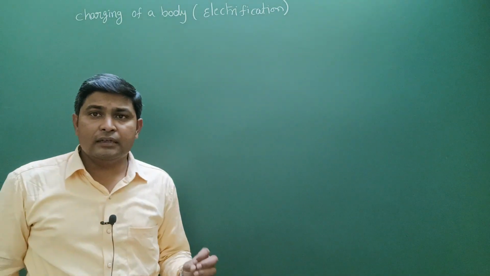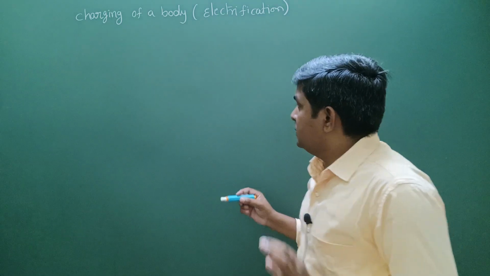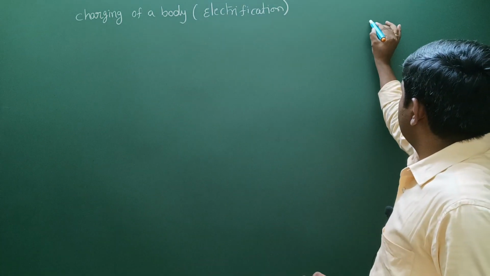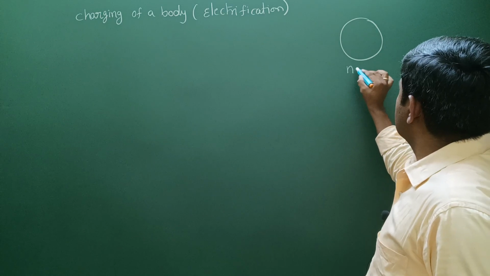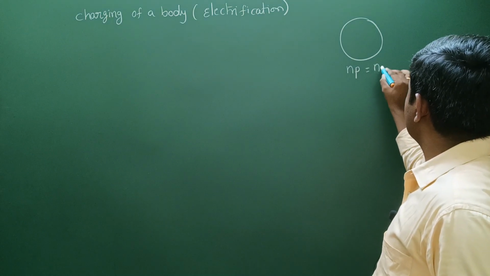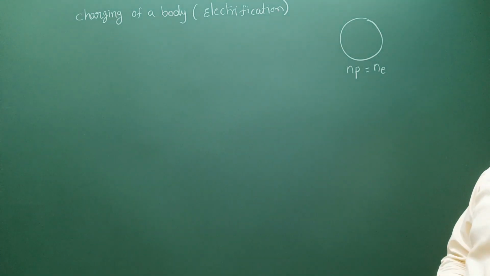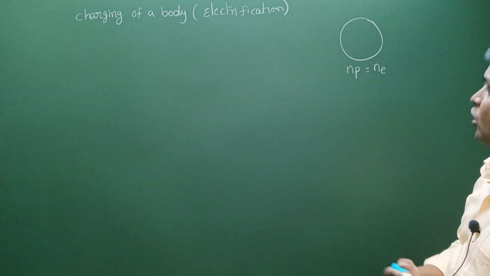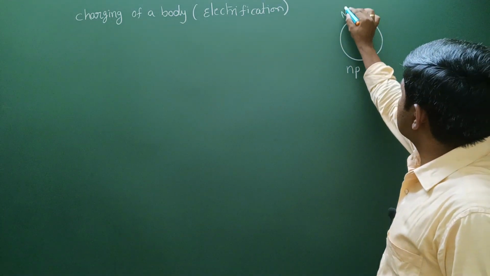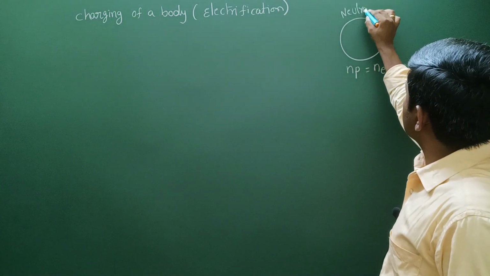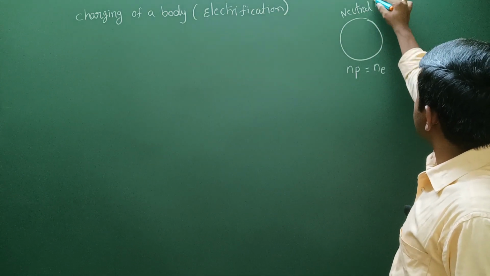Previously we have spoken about this very clearly. In any body, the number of electrons and the number of protons are equal. Then in this case, what do we call the electrical state of this body? We can say that it is a neutral body. It is a neutral body because it is not a charged body.